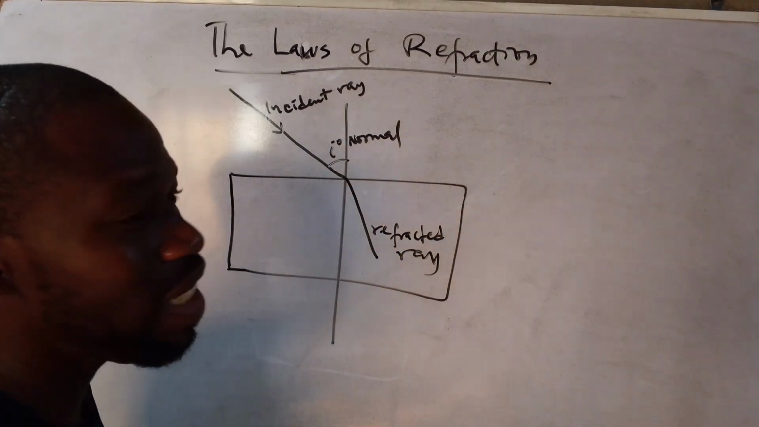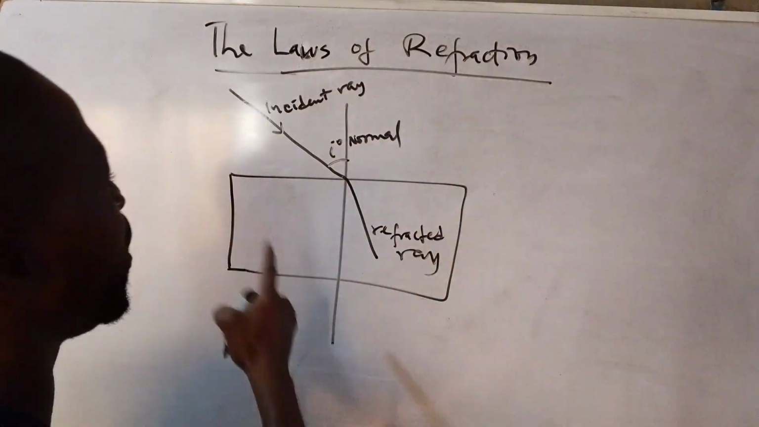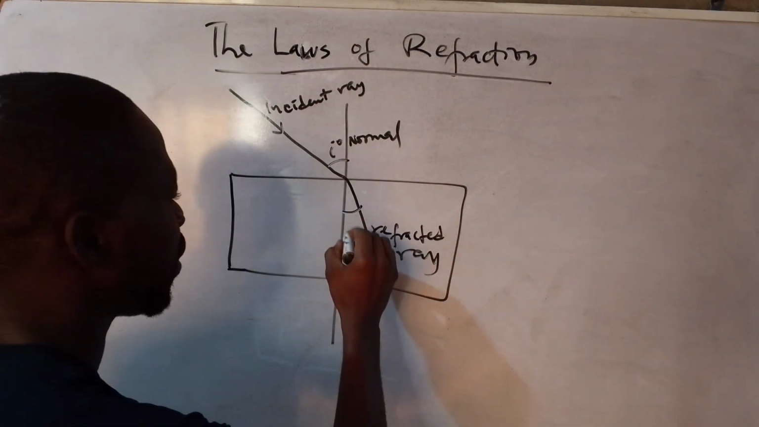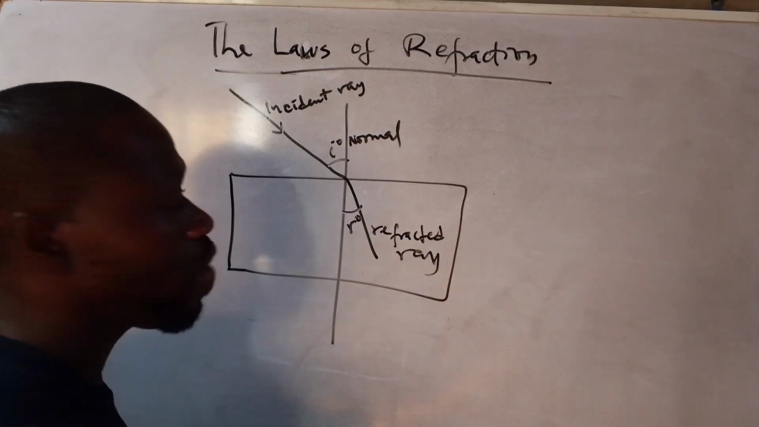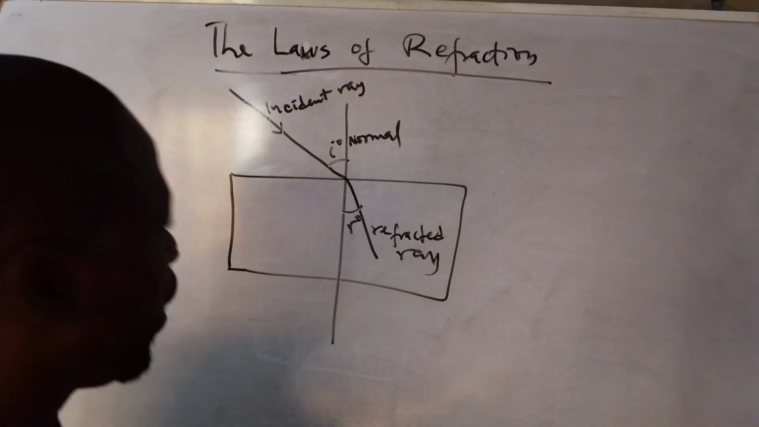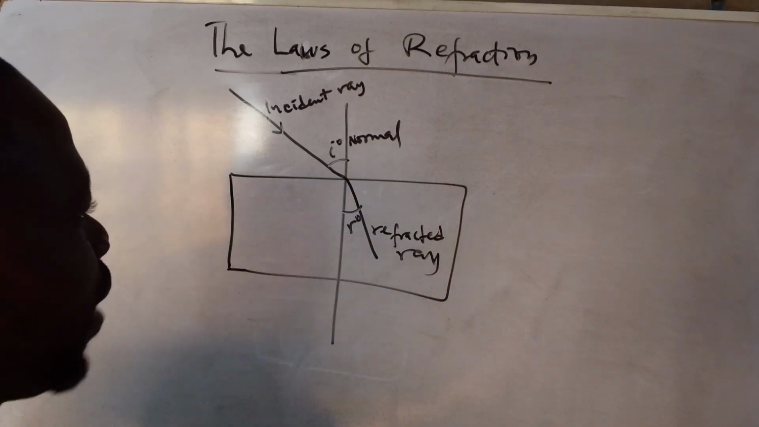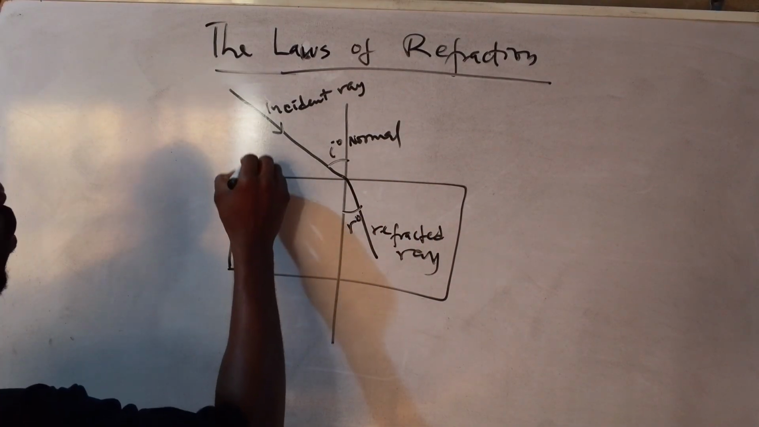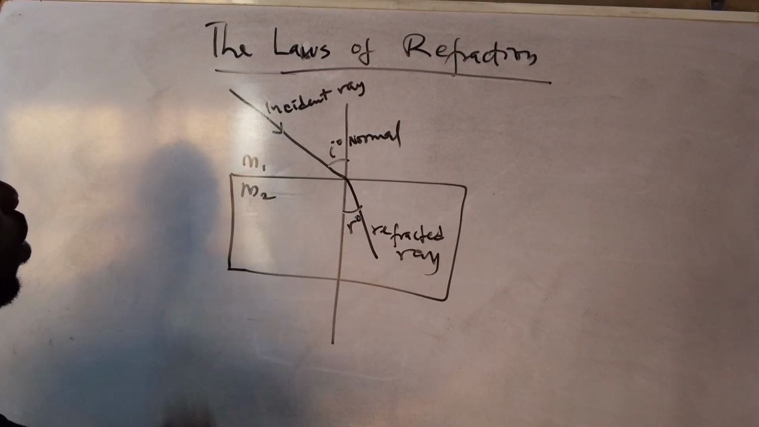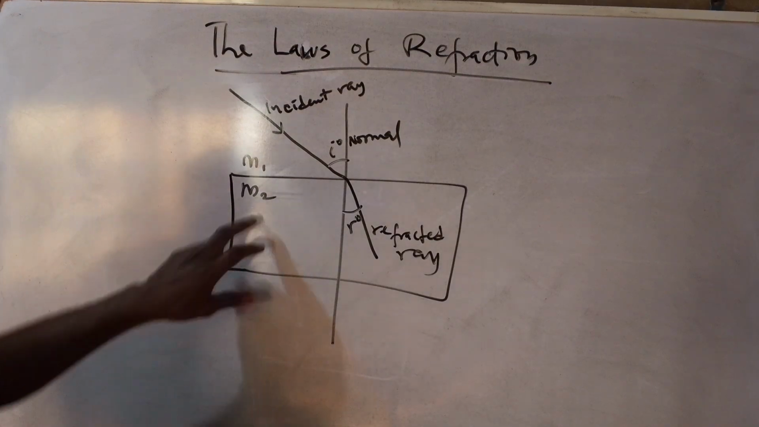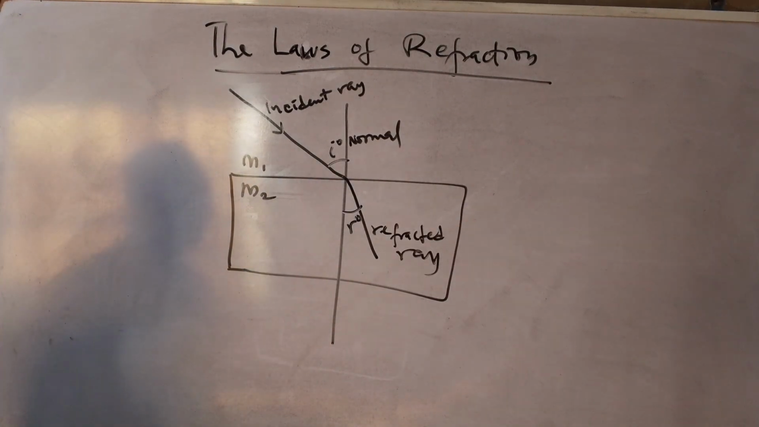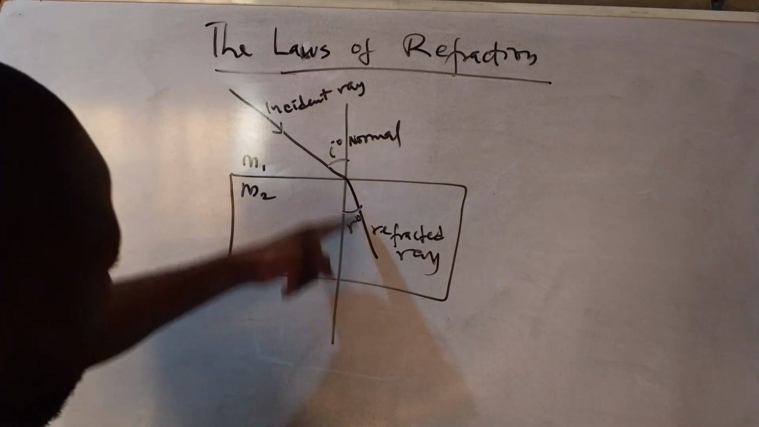Now this is our angle of incidence. Note that the angle of incidence is the angle that the incident ray makes with the normal, and the angle of refraction is also the angle the refracted ray makes with the normal, not the angle that it makes to the plane surface. All right, so this is medium 1, this is medium 2. The density of glass is different from the density of the air where the light is coming from, and that is why you have refraction.